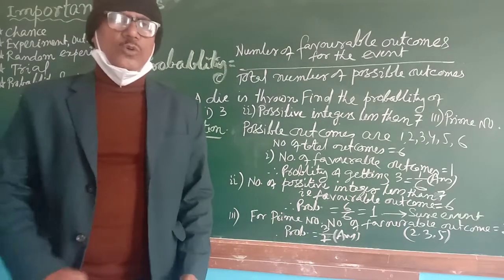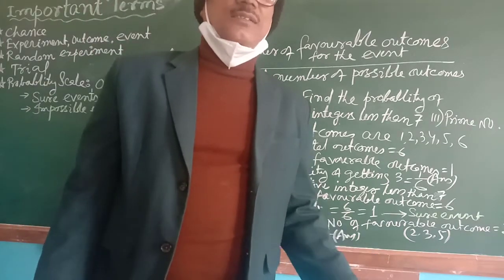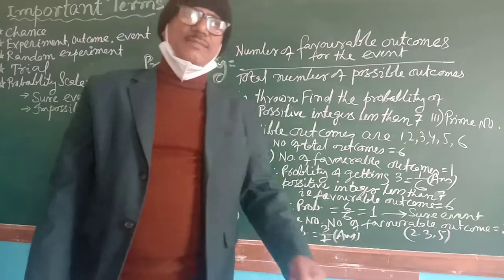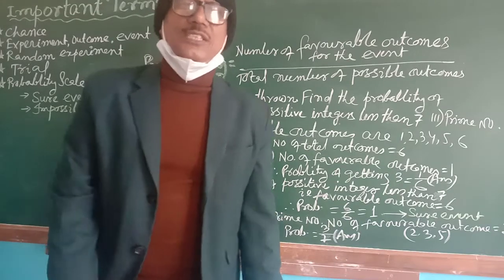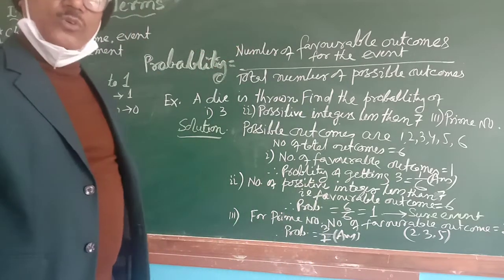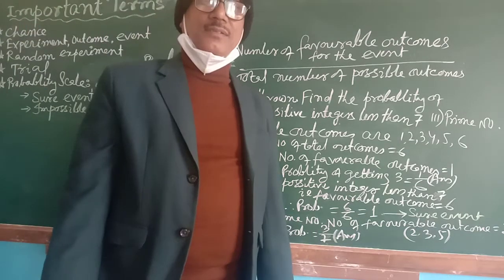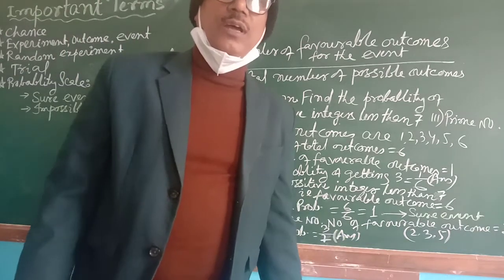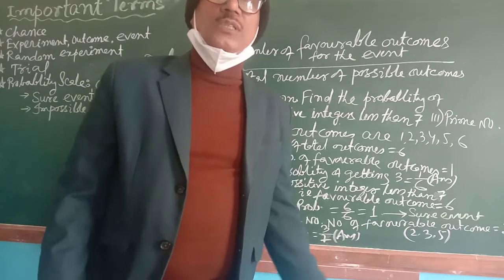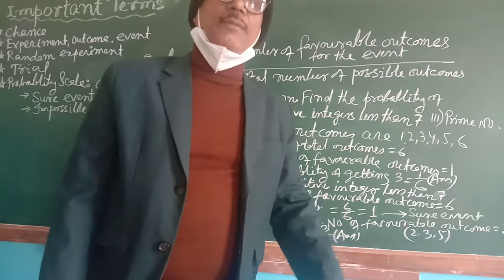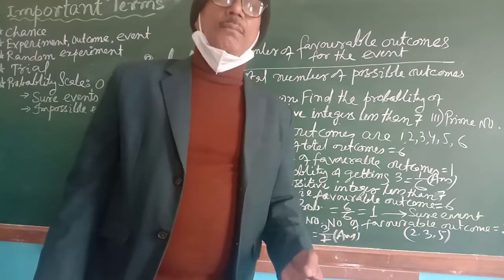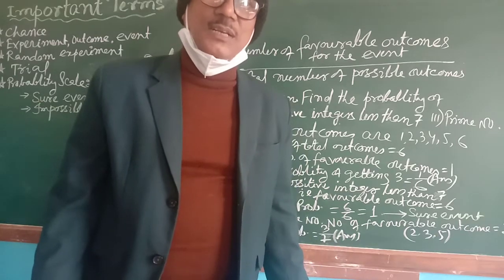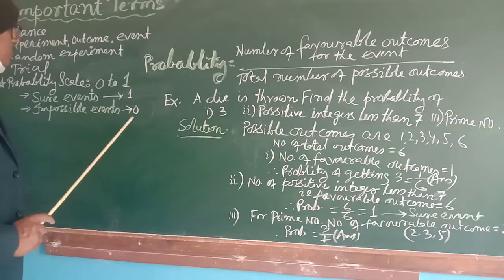Suppose you are throwing a die, and you are asked, what is the probability of getting an integer less than 7? An integer less than 7 will definitely occur when you are throwing a die. That is called a sure event. Could you understand this sure event? That has to happen. And what is called an impossible event? You are throwing the die and you are asking for an integer more than 6. Can you get it by throwing a die? Because the die has all 6 sides numbered 1 to 6, there is no chance of getting an integer more than 6. So that is called an impossible event.